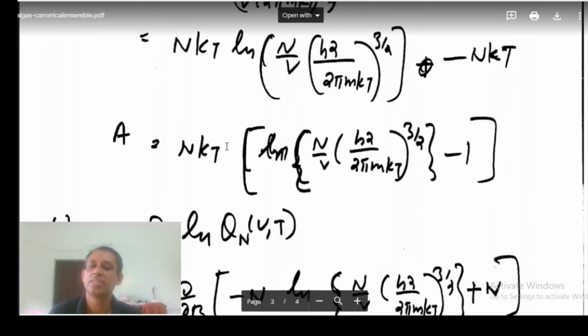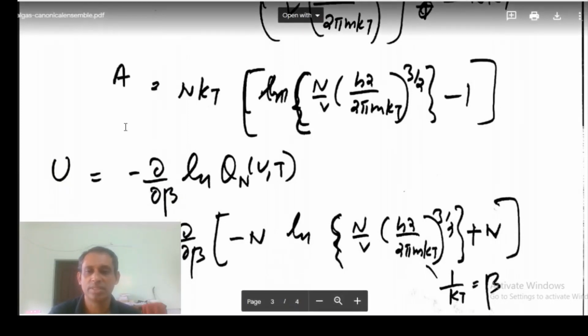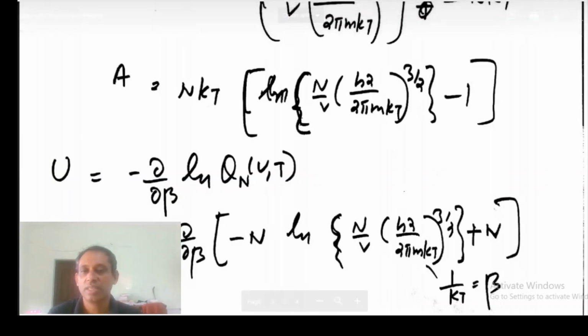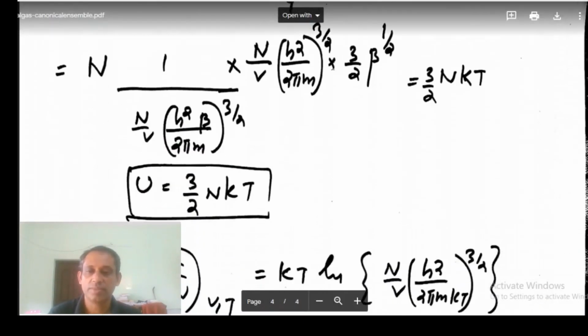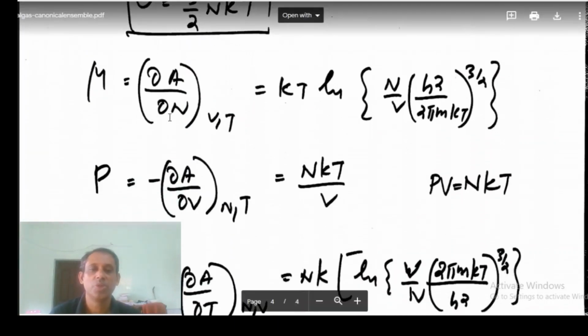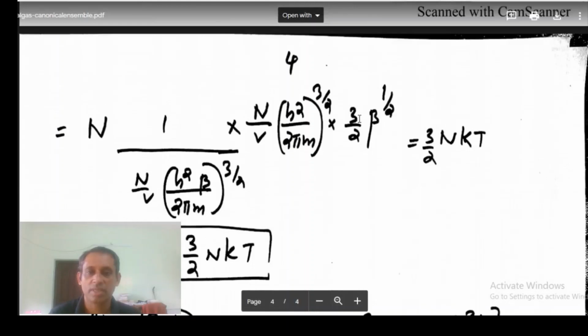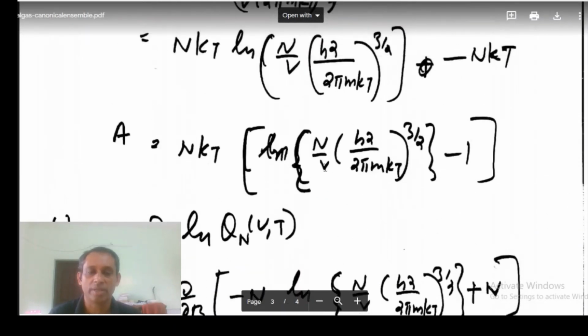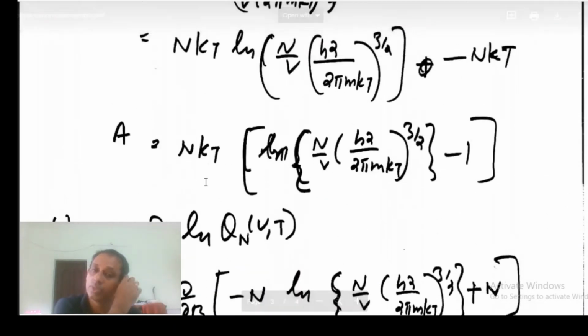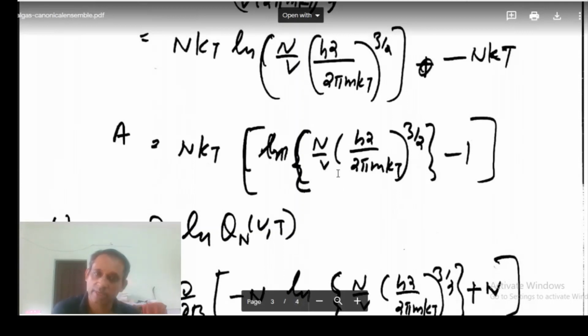Anyway, A is Helmholtz free energy is this. So this is the Helmholtz free energy. Once Helmholtz free energy is calculated, we can calculate other quantities. Mu is dou A by dou n when volume and temperature are constant. So dou A by dou n. So what do you do? You differentiate this with respect to n.